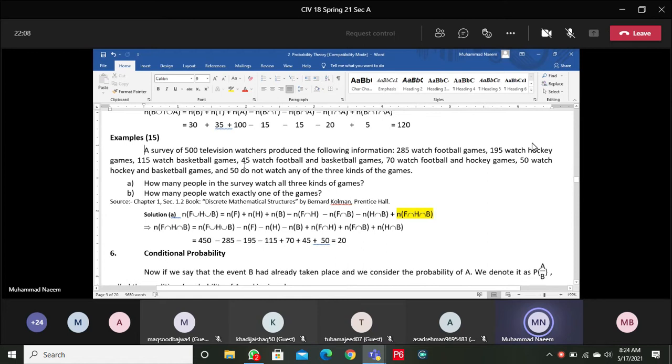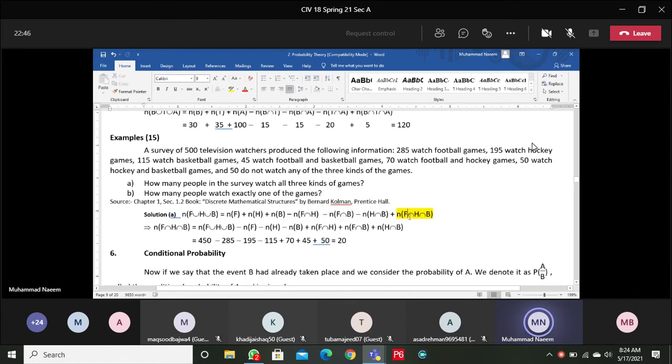In the second example, the same example we have. In first part, we need to calculate how many people in the survey watch all the three kinds of games. This means if we look at the formula, in part A, the union is given, F is available, H is available, B also available, and also common parts are available.